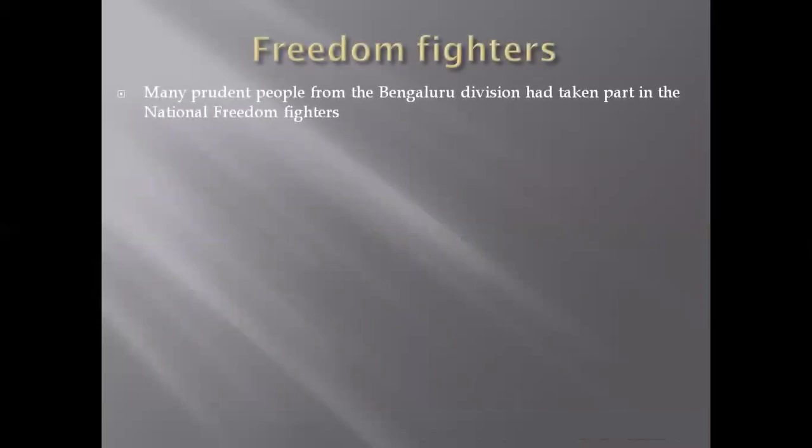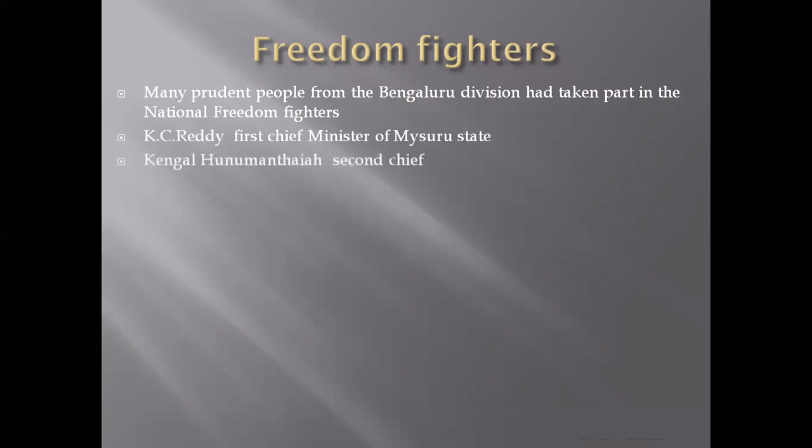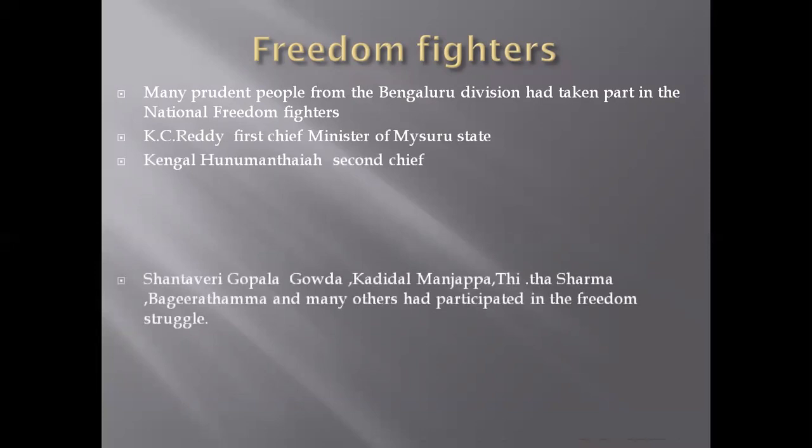So next, who are the freedom fighters who joined in that Bangalore division? Many proud people from the Bangalore division had taken part in the national freedom struggle. And also, who are those? That is K.C. Reddy. He was the first chief minister of Mysore state, and Kengal Hanumanthaya was the second chief minister of Mysore state.